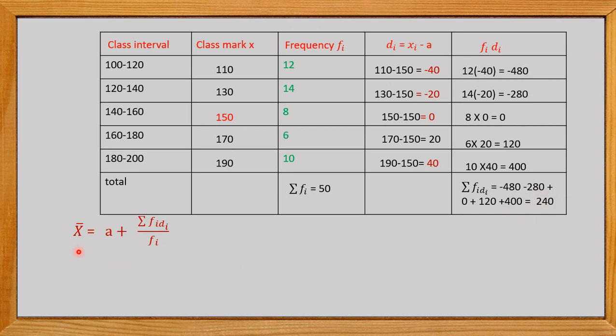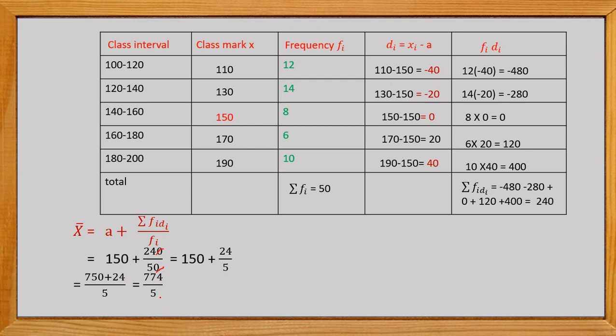Now when we use the formula x bar is equal to a plus summation fi di upon summation fi, where x bar represents the mean, for the given data a is 150. The summation of fi di we have got as minus 240. So we have minus 240 upon summation of fi, the sum of all the frequencies, which is 50. After solving, the zeros cancel out. So we get minus 24 upon 5 plus 150. Then taking the LCM as 5, 750 minus 24 upon 5 is 726 upon 5.